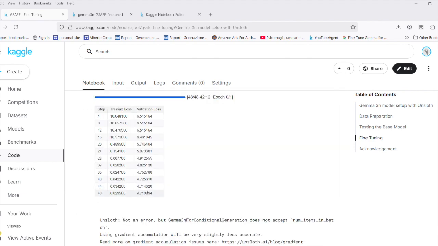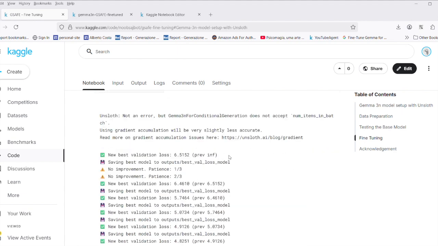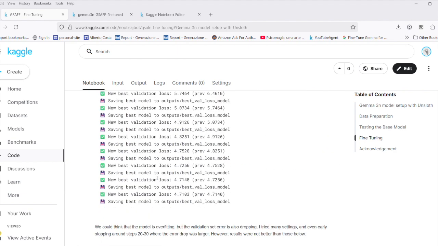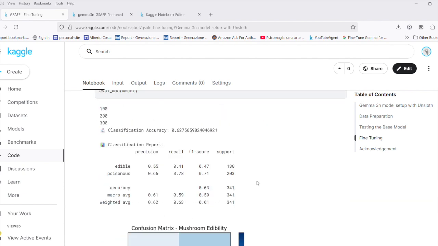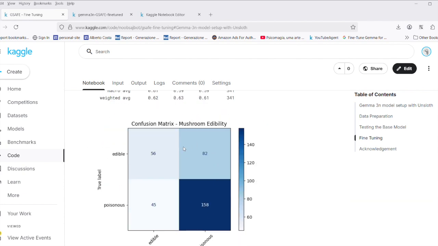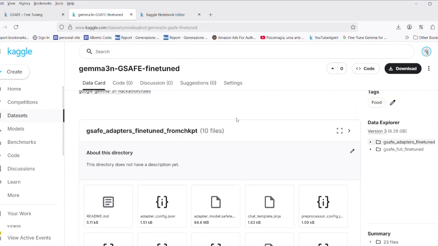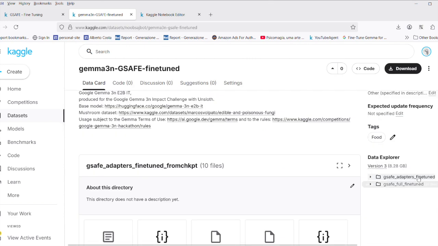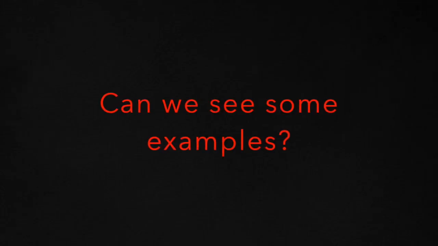Here it may seem that we are overfitting, but actually early stopping didn't really improve results. You have training and validation loss. Anyway, we take the best model, and then here is doing much better for the edible mushroom, but for the poisonous is doing worse. Therefore, to be safe, we use the basic model in our demo. At the same time, I save the training data here, so you have the full model and also you have only the adapters if you want to test them.